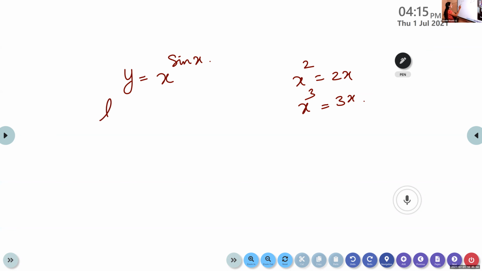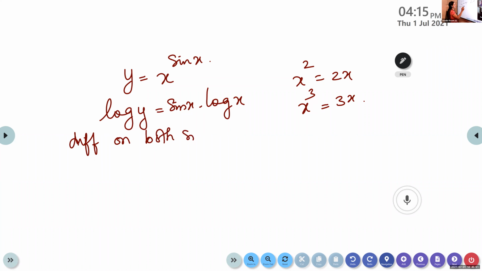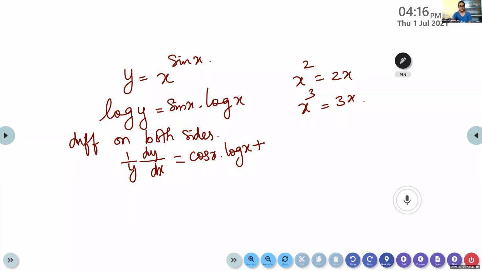Now, Nandana, tell me the steps. Differentiate on both sides. Okay, wait 1 second. Let me take log. So now differentiating on both sides, 1 by y dy by dx is equal to cos x into log x. Product rule, isn't it? Derivative of the first function, the second function we are keeping as such, plus 1 by x into sin x, sin x into 1 by x.